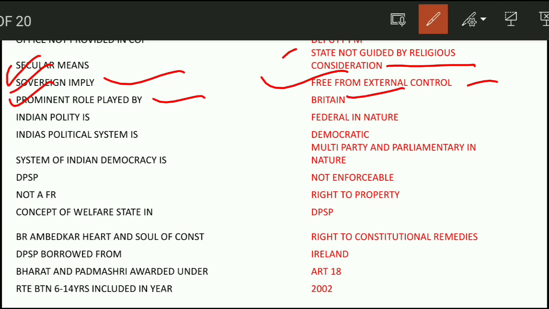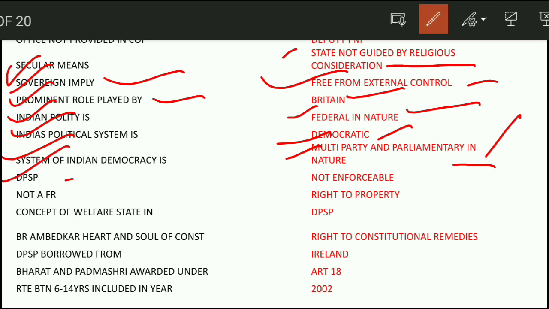Next question. Indian polity is federal in nature. If in the options there is federal, you have to tick federal, and if quasi-federal is the option, you have to tick quasi-federal. So here federal in nature is the right option for this question. Next question. India's political system is democratic, and the system of Indian democracy is multi-party and parliamentary in nature.